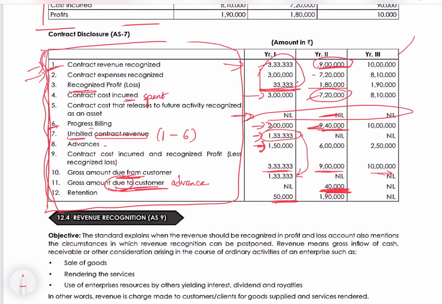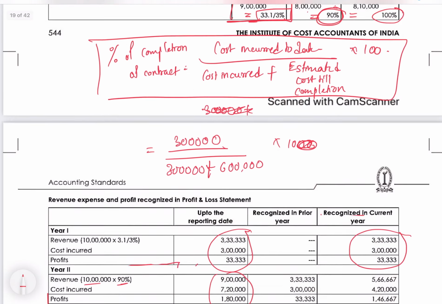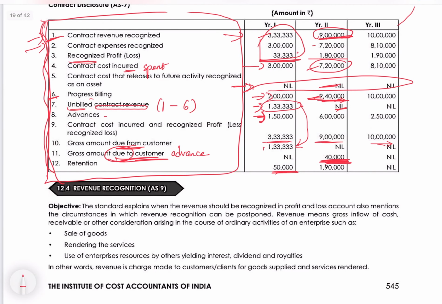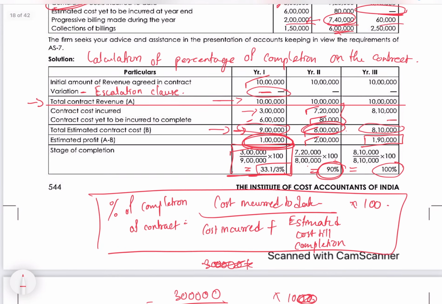Unbilled contract revenue minus progress billings. Unbilled is not there because progress billings itself is more than your contract revenue, so nil. Actually it is gross amount due to customer 40,000. If you see, it's reflecting here. Advances 6 lakhs, again you can go to the collection of billings, 6 lakhs you can see. And retention is 1,90,000. Retention is here.